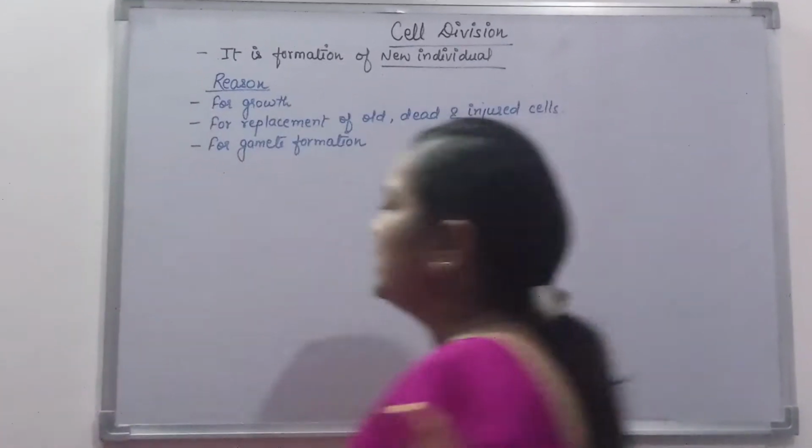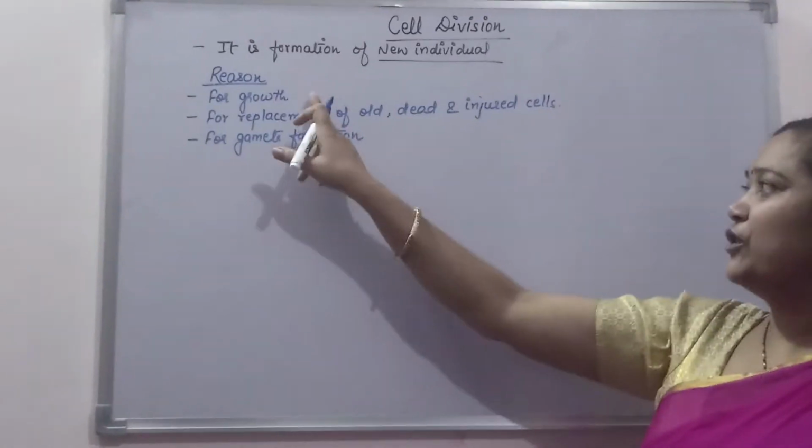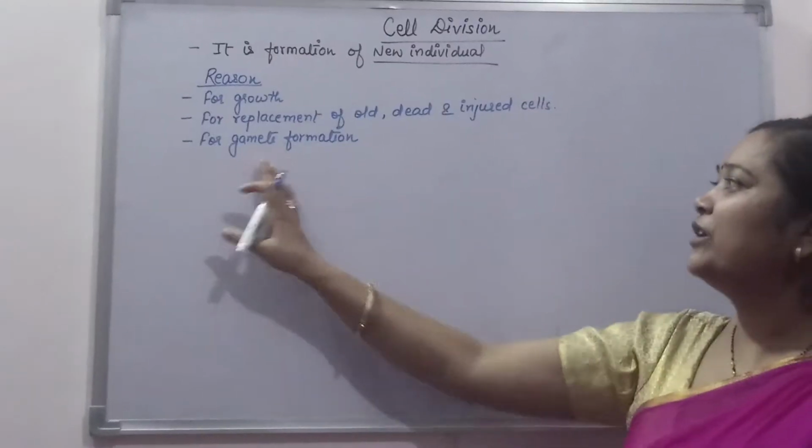Okay student, these are the three main reasons for cell division: for growth, for replacement of the old, dead and injured cells, and for gamete formation.